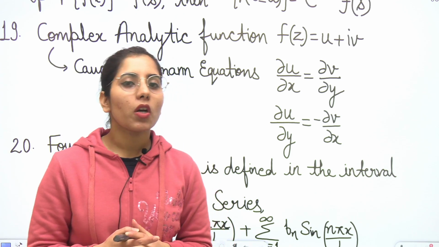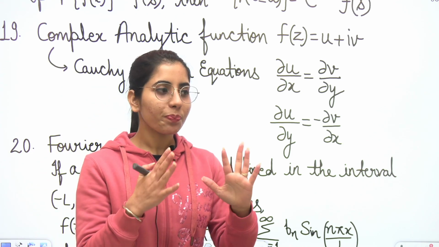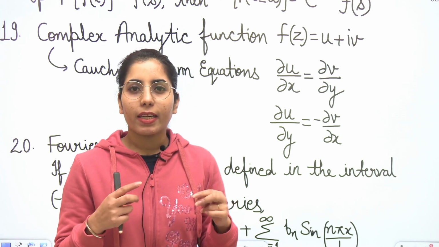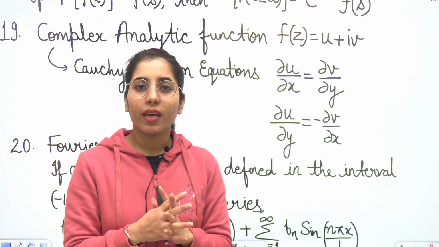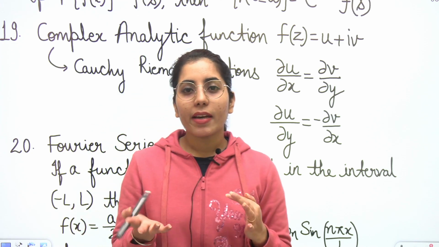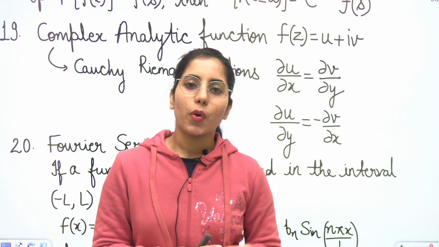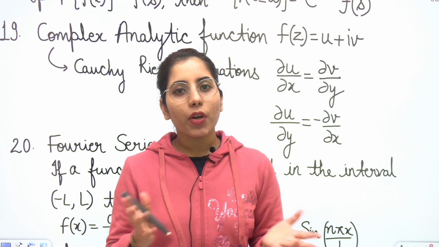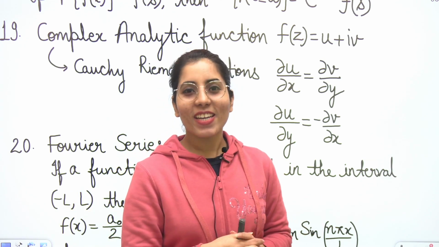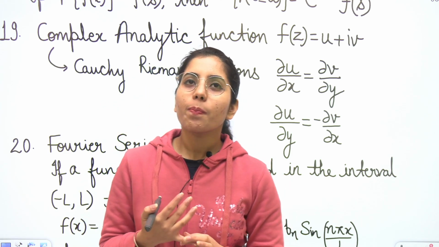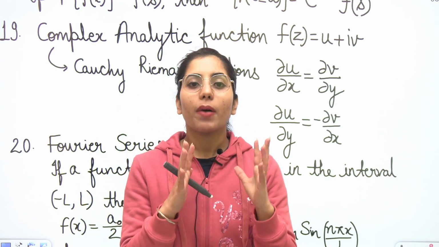But sometimes it may not be possible to separate out the real part and the imaginary part, so you may not be able to write them separately. Then what will you have to do? Then you will have to go for a trick. What is that trick? As per the trick, you can check whether only positive integer powers of z are present.